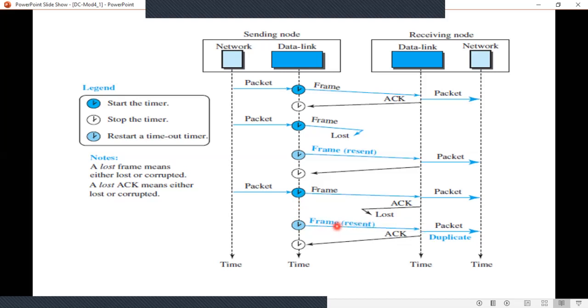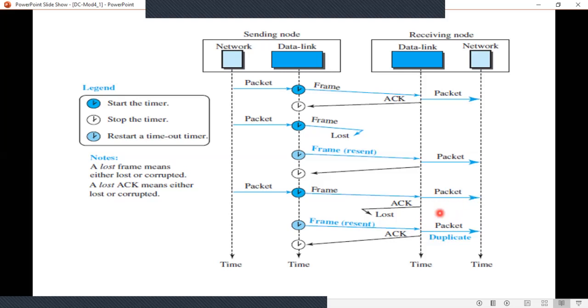Okay, again the same frame is received here at the receiving node. Now the receiving node will decapsulate it and the packet is sent to the network layer. But this time the packet which is sent to the network layer is a duplicate of the earlier one.